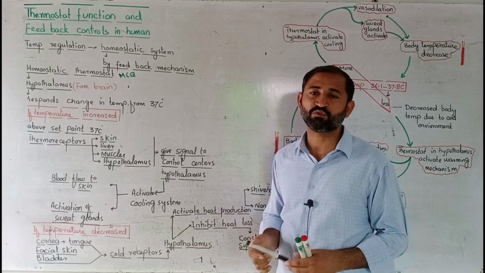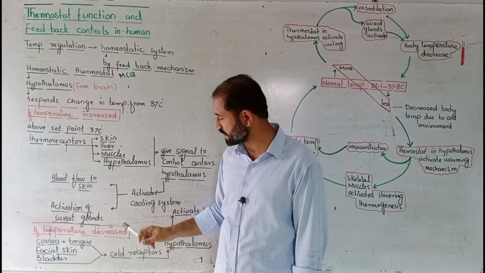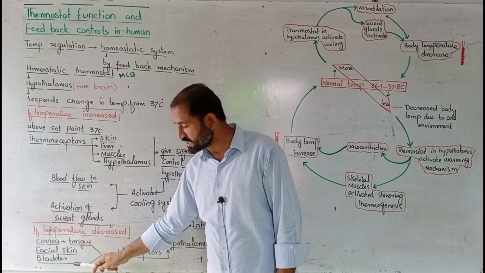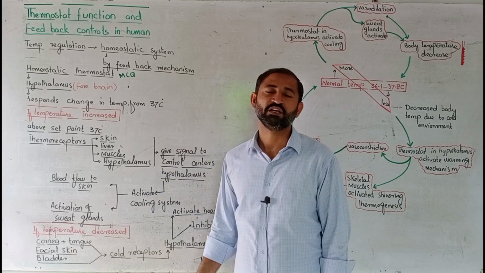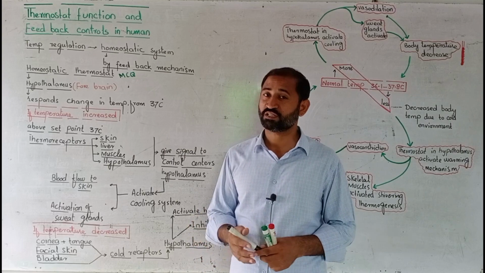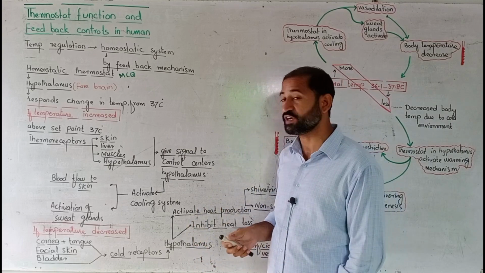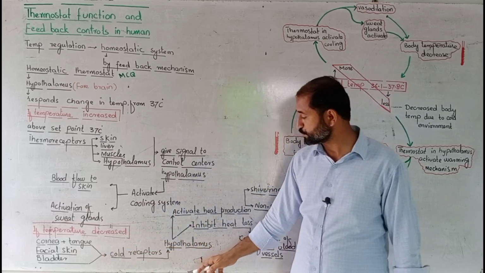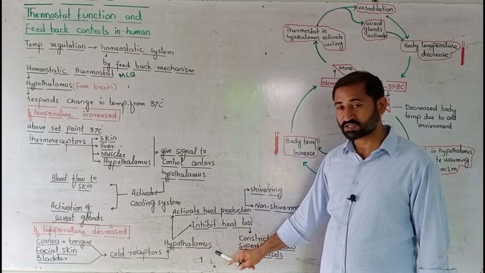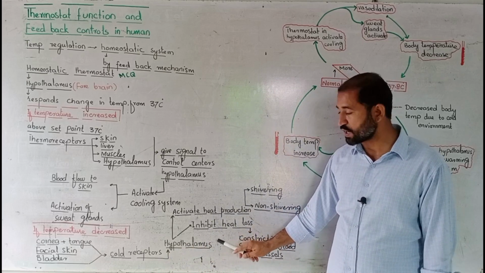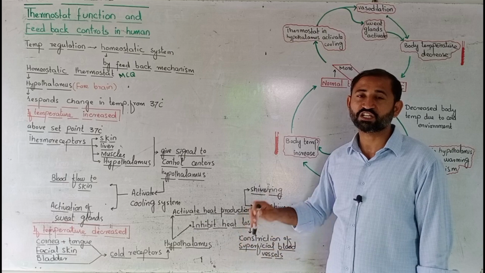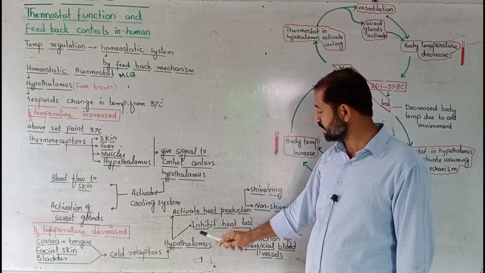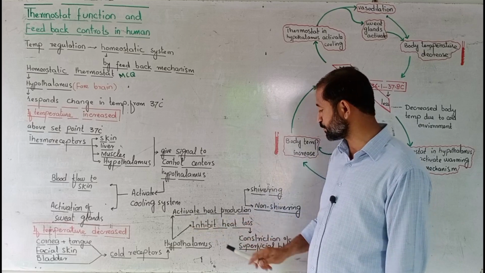Now, when temperature decreases, what is the response of our body? The cornea, tongue, facial skin and bladder are parts of our body that are sensitive to a cold environment. When body temperature decreases, they receive this change and put these signals to the hypothalamus through cold receptors. The hypothalamus changes two systems: it inhibits heat loss and activates heat production.